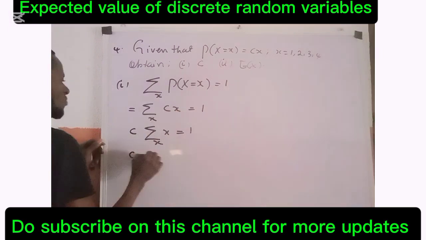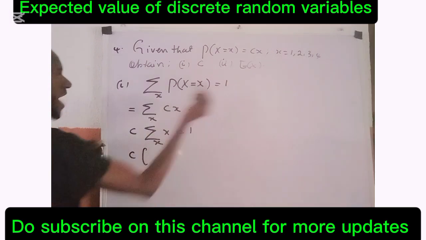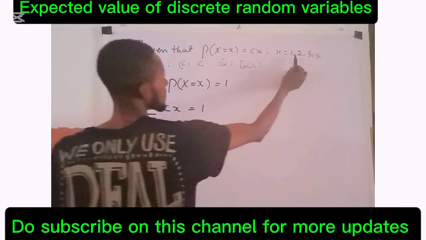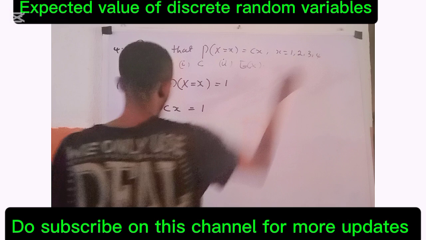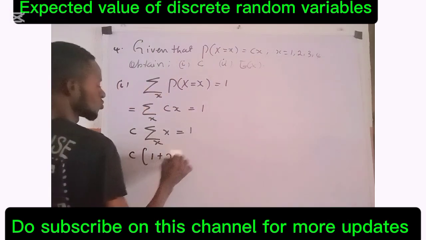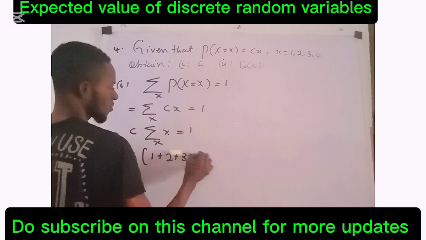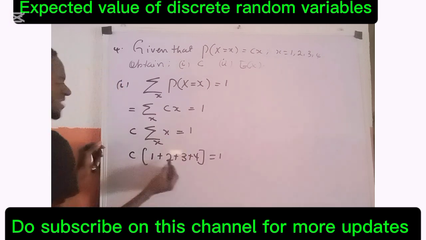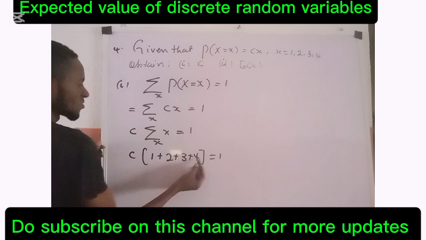So C, you open a bracket, you are summing the values of X. Look at the values of X: 1, 2, 3, 4. So you have 1 plus 2 plus 3 plus 4, and you close it. This equals 1. 1 plus 2 is 3, plus 3 is 6, plus 4 is 10.